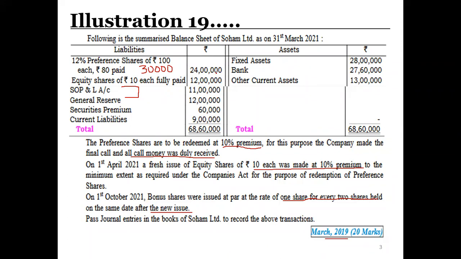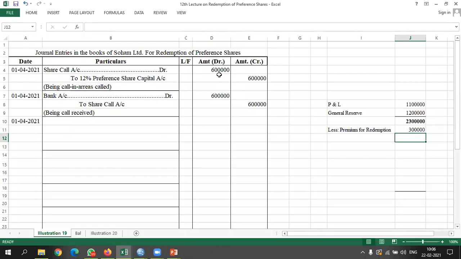So 24 lakhs is the amount we already got and 6 lakh we got from the call in arrears. So in total we have a 30 lakh liability against preference shares. To redeem the 30 lakh liability, we require 3 lakh rupees as the premium. So the balance is 23 lakh minus 3 lakh, 20 lakh reserve available to create a CRR. If we are creating a CRR of 20 lakhs, how much equity share capital do we require?